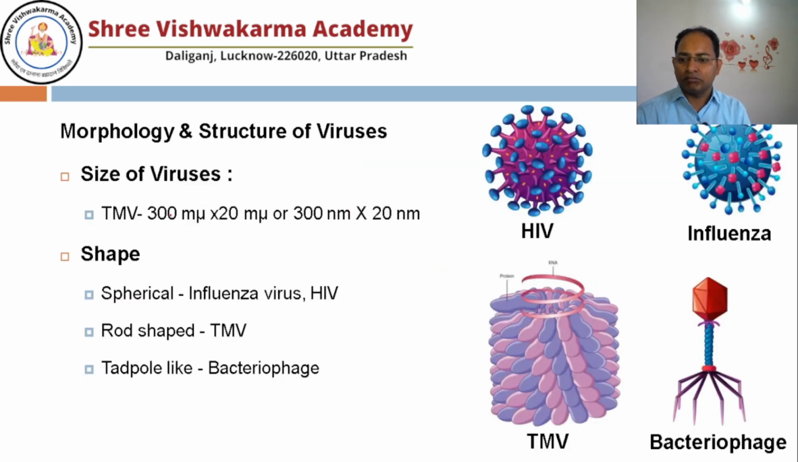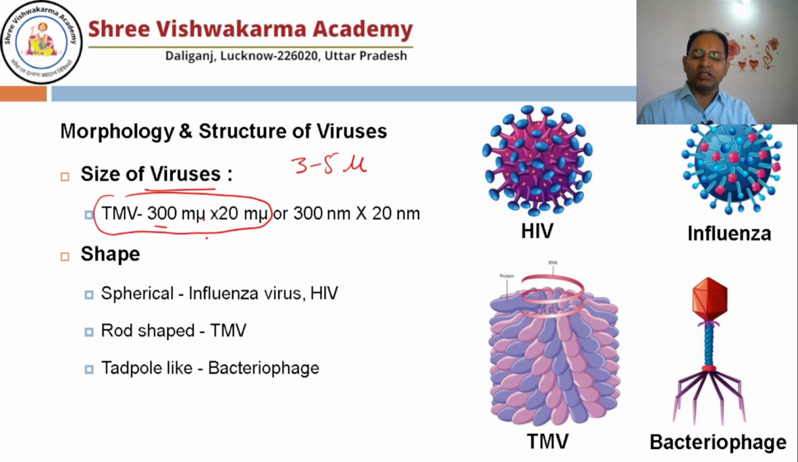Morphology, if you see, the size of the virus is much smaller. Just like the bacteria, it was 3 to 5 micron, but the TMV, tobacco mosaic virus, one of the examples, is 300 millimicron, means thousands of times or more, it is smaller than the normal bacteria.